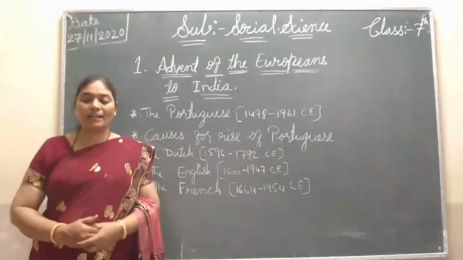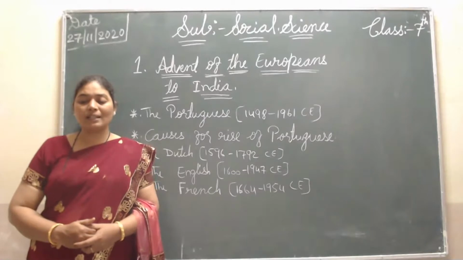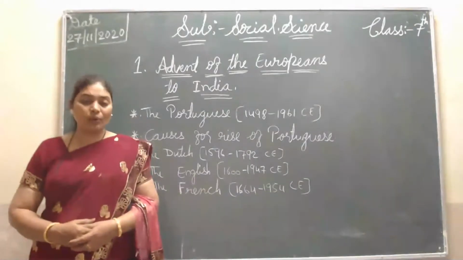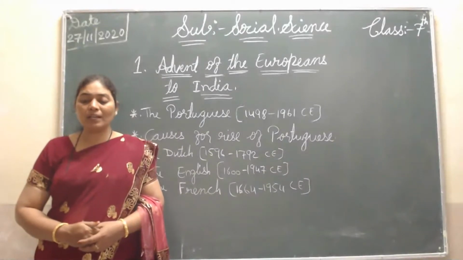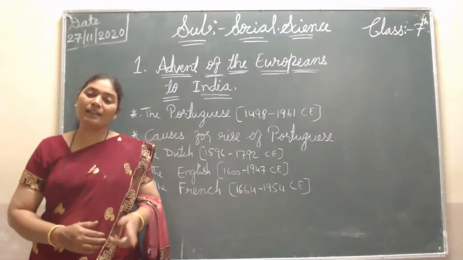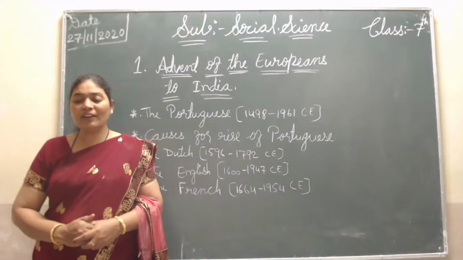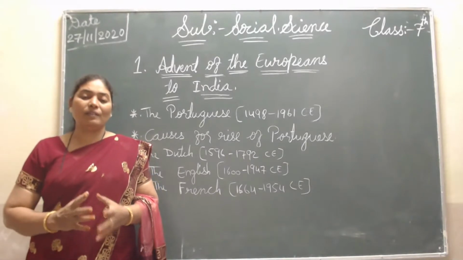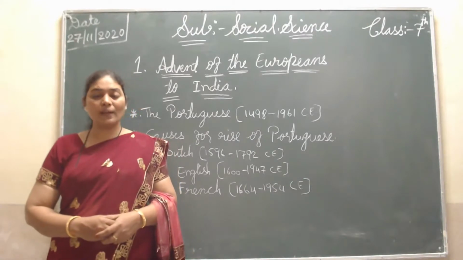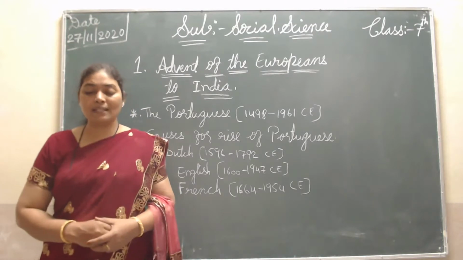Now the causes for the decline of the French. The French army commanders in India were not given complete support by their own government. And again, political confusion and revolution in France happened, which affected them in India. That was also one point for the decline of the French. Then again, the French Navy was not superior. The French Navy was not strong in front of the English, and that's why the English established a strong place in India.